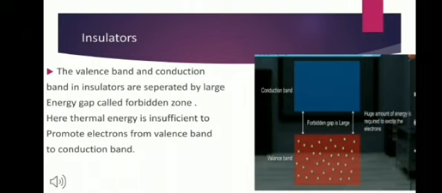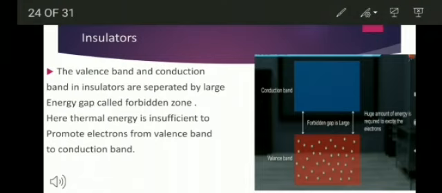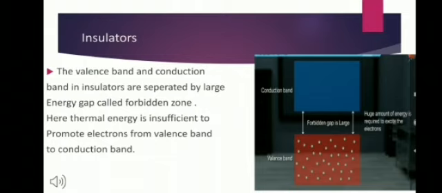Insulators are bad conductors of electricity. In insulators, the valence band is completely filled with electrons and the conduction band is empty. The valence band and conduction band in insulators are separated by a large energy gap called the forbidden zone, as you can see in the figure. Here, thermal energy is insufficient to promote the electrons from the valence band to the conduction band. As a result, the conduction band remains vacant. The material is therefore an insulator.